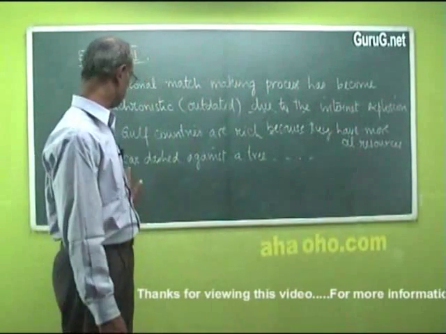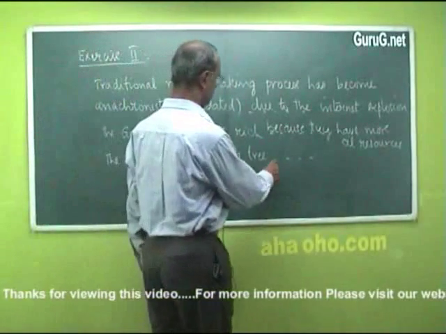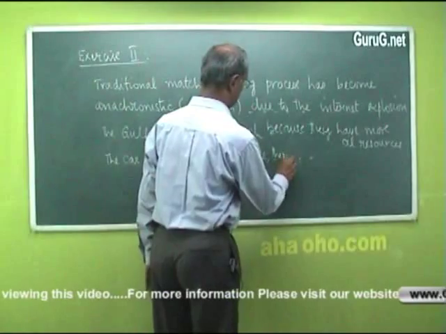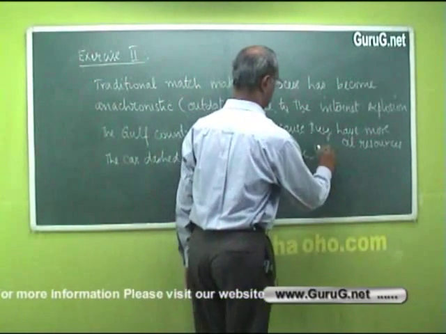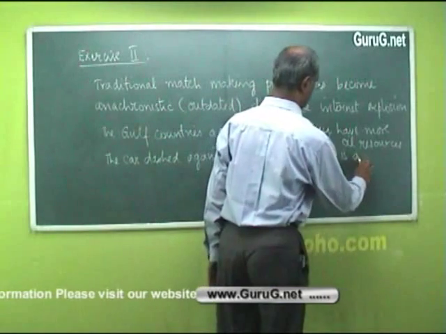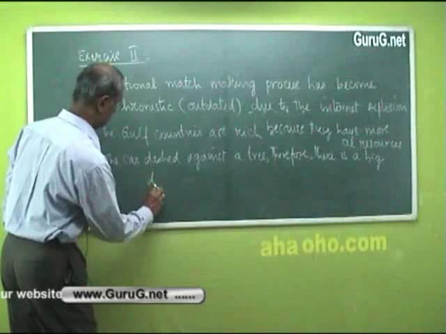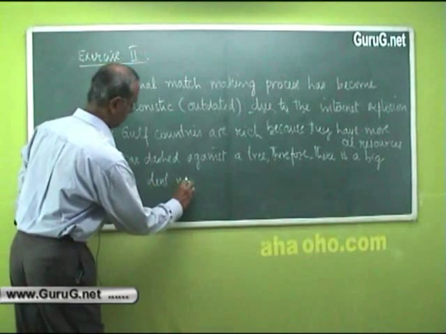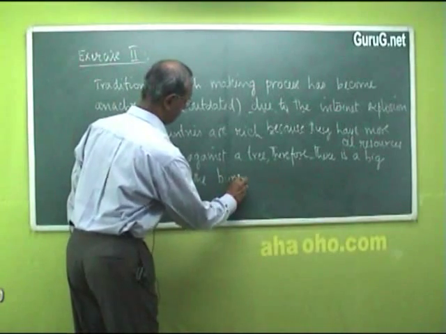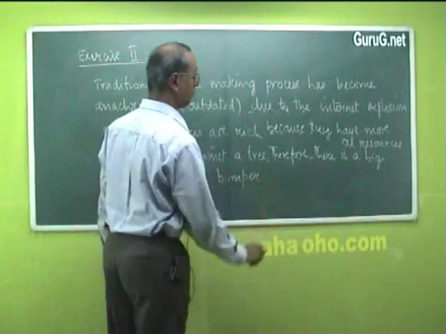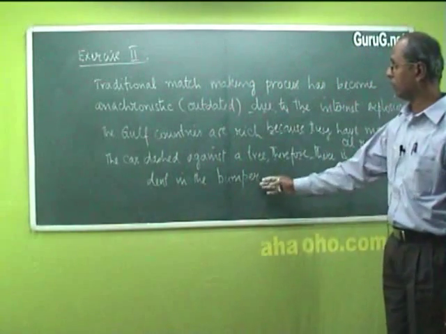The third sentence, we have the car dashed against a tree. Therefore, there is a big dent in the bumper.